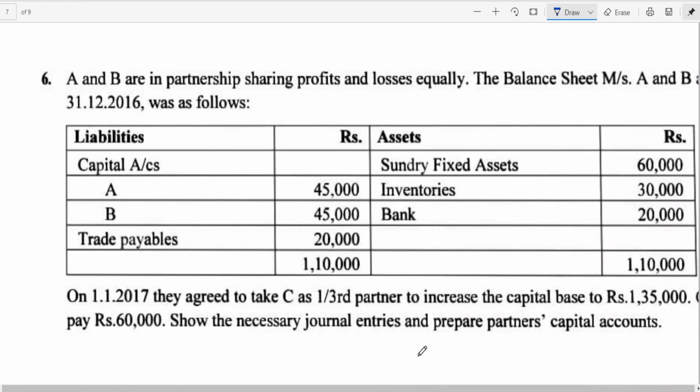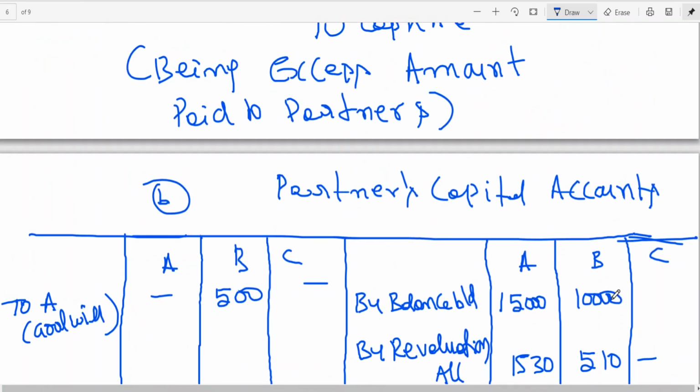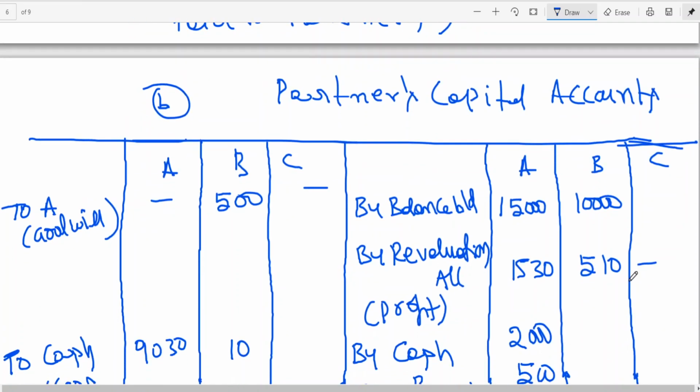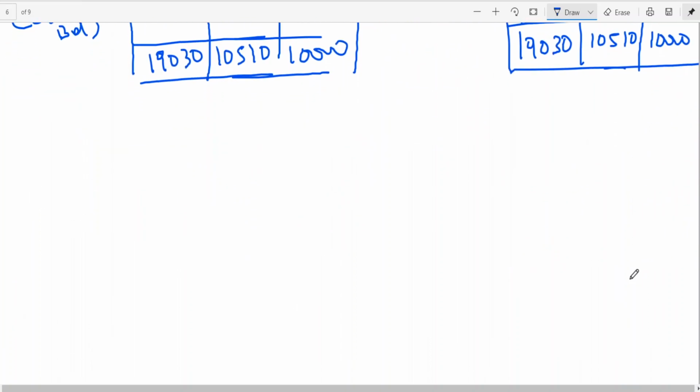Now let us see the sixth problem. Got it, all of you? So what accounts have we prepared? Partners' capital account. As far as C is concerned, he is a new partner. He brought 10,000 and that 10,000 is maintained. It doesn't have either excess or deficiency. Okay, my dear friends, the entries have been completed. Partners' capital account also has been completed.